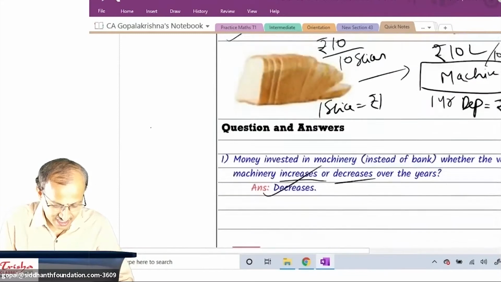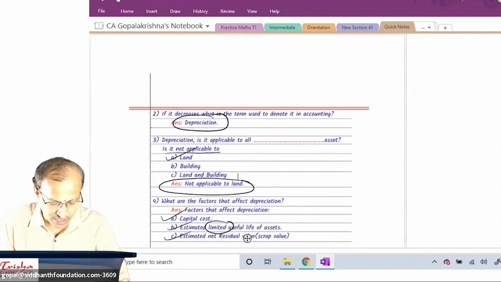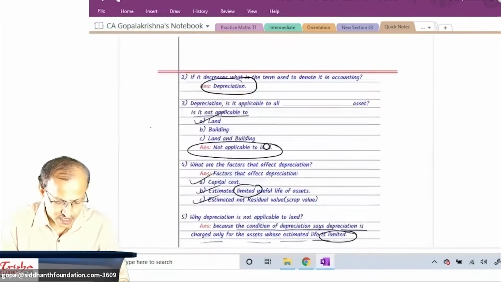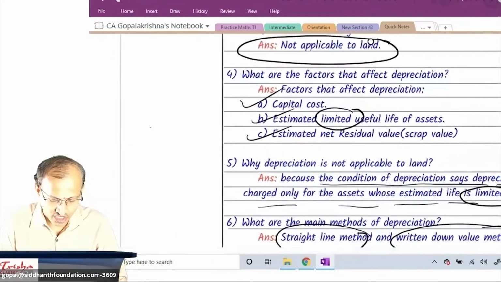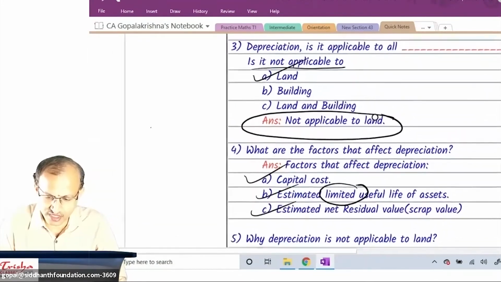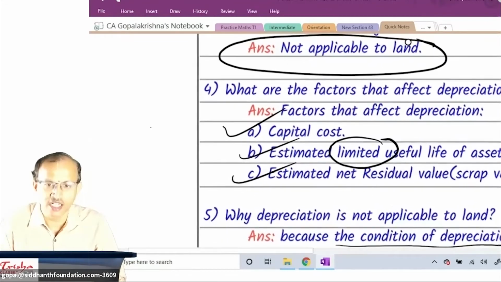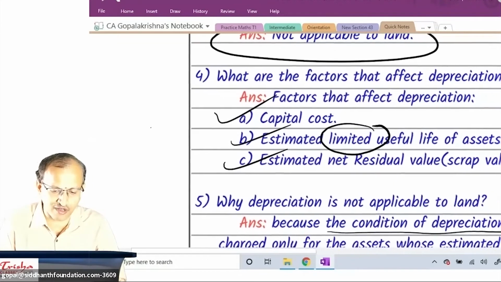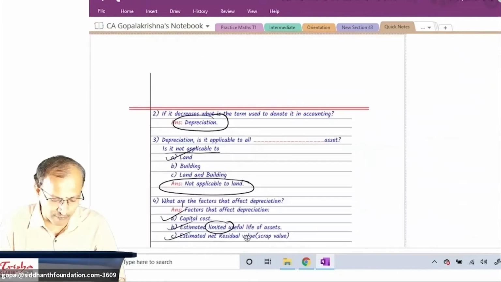Then we learnt about money invested and how it is going to happen here. Then some questions and answers. And three factors which will affect depreciation: capital cost rather than purchase price, estimated limited useful life, and estimated residual value or scrap value.